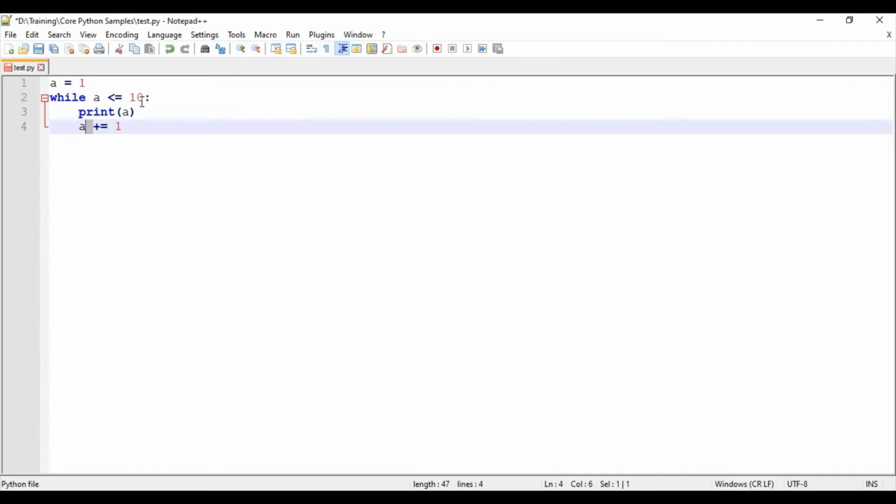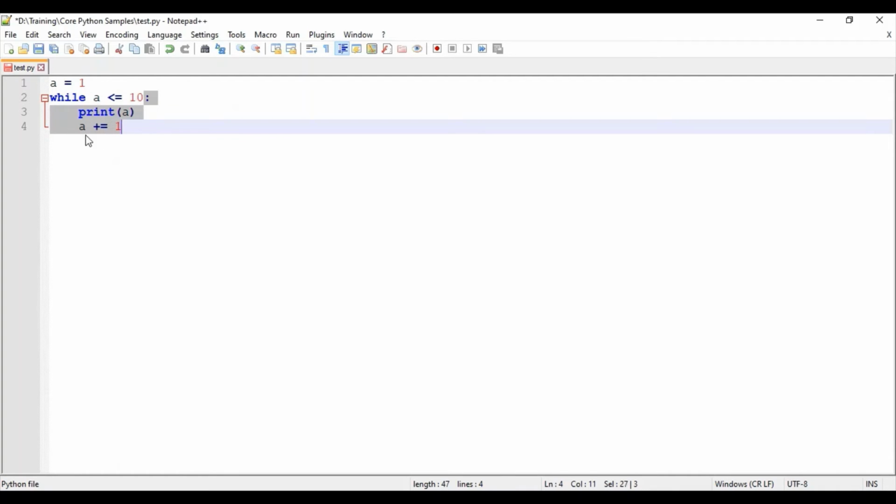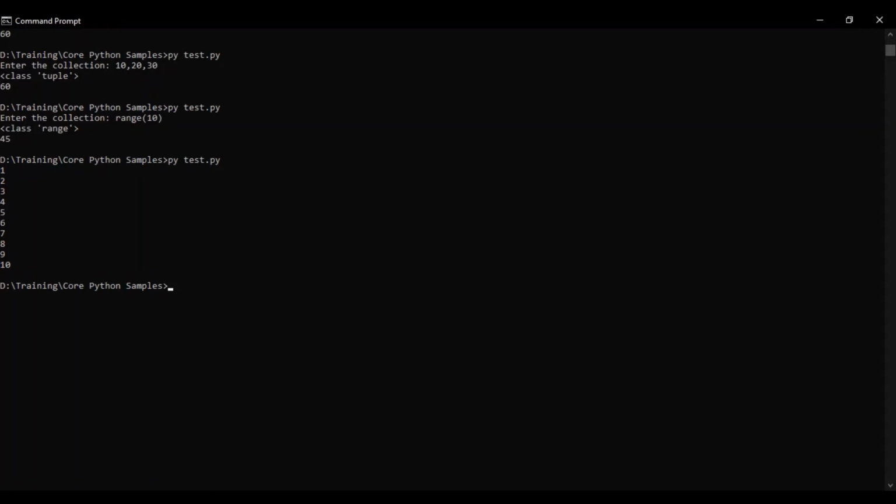Once the condition fails, it comes out of the loop, and any remaining statements present will be executed. I'll save this and run it, and I get the values 1 to 10 printed.